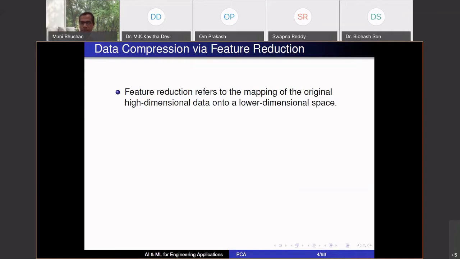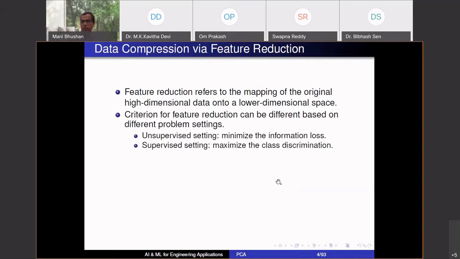Okay. So a key aspect of making sense of data, storing data, visualizing data is feature reduction. What it means is that you take this high dimensional data. I have 10,000 variables. Somehow from those 10,000 variables, I look at only 500 variables. Either I pick 500 variables from that 10,000, or I take 500 combinations of those 10,000 variables. So I go from higher dimensional space to a lower dimensional space. That is called feature reduction. I look at a subset, carefully chosen features, not at each and every variable individually.